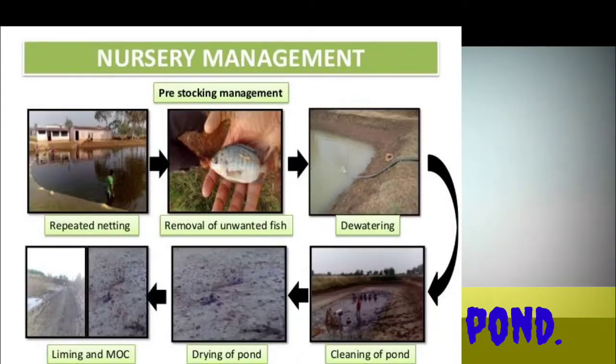Because drying of ponds in summer helps in mineralization of soil, removal of organic detritus, and the automatic destruction of the pathogens which cause diseases to the fishes. Aquatic weeds, predatory and unwanted weed fishes, if present in that particular pond, should be removed from the pond. So dewatering and drying is a must, or it is essential.